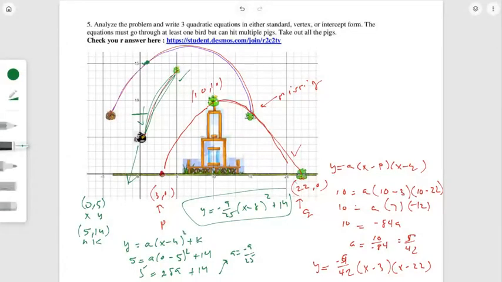So for this one, let's see. Let's try using a vertex. So maybe if I'm going to use a vertex, I'm going to go ahead and say that brown one is at 4, up 8.